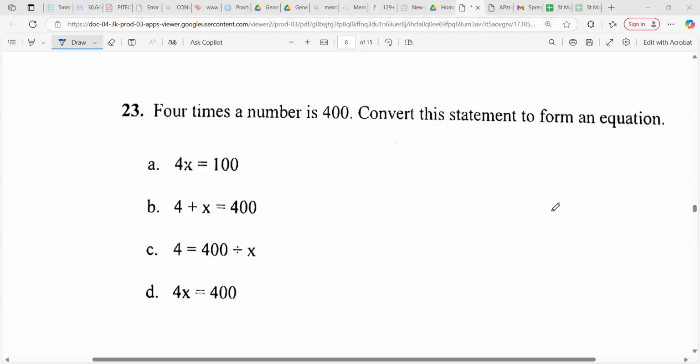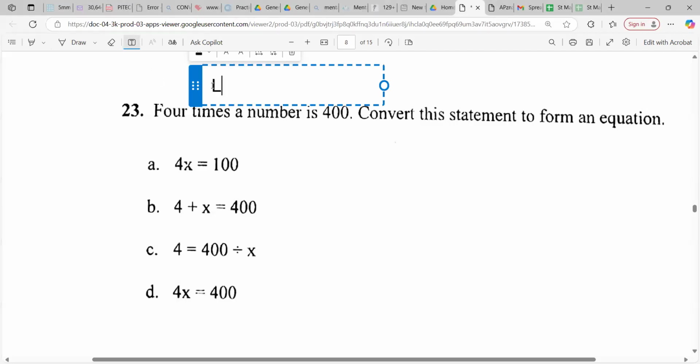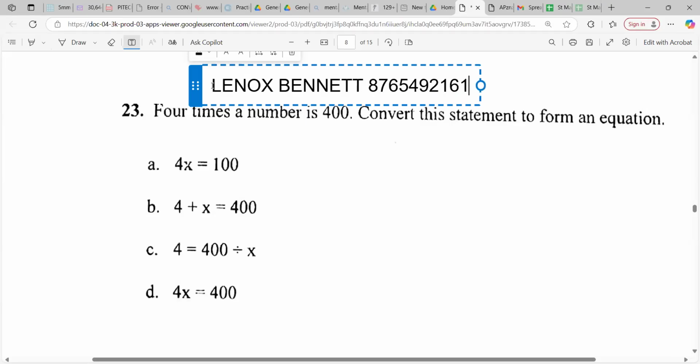All right, go ahead, Zachary. So, sir, I got my answer to equal D as in dog, because 4x equals 100. What I did, sir, was make a hypothesis and say, what if 4x would equal 100? Then I said x equals 100. That means 4 x's would equal 4 times 100, which would give you 400.